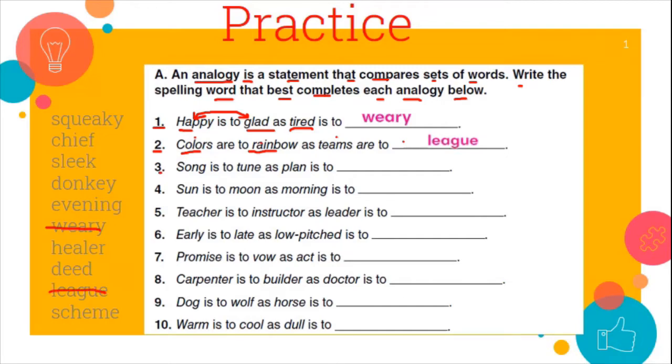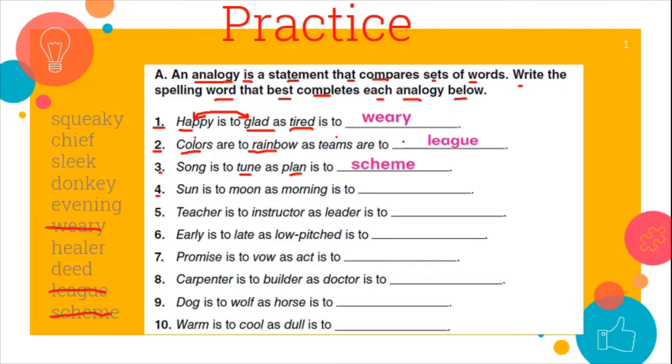Number 3, song is to tune as a plan is to what? So a tune is part of a song. So which one here is a part of a plan? I can say that the word scheme. It also means plan, or it's a part of a plan.